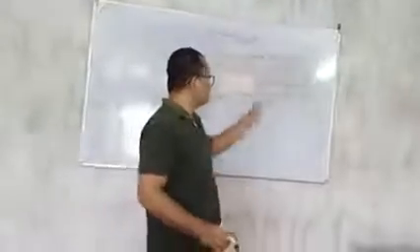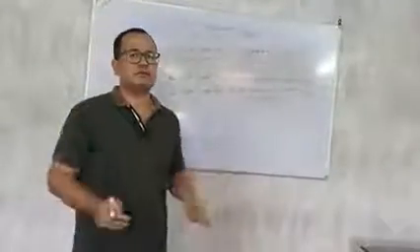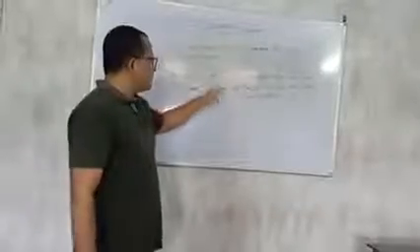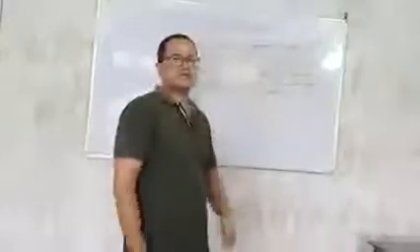Mr. Doctor said that he had gone to Guwahati the previous day. So in indirect narration, yesterday becomes the previous day or the day before. So this is how it becomes past perfect tense.